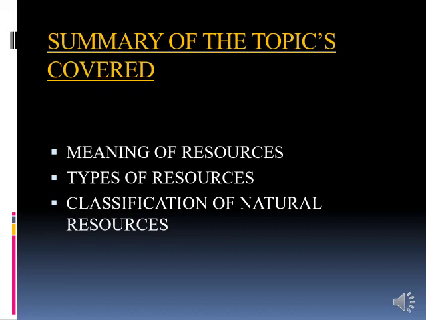The first one is natural resources, the second one is human-made resources, and the third one is human resources. The next point is classification of natural resources. Today we have learned the details about natural resources and the classification of natural resources based on the level of development and use, origin, stock, and distribution.